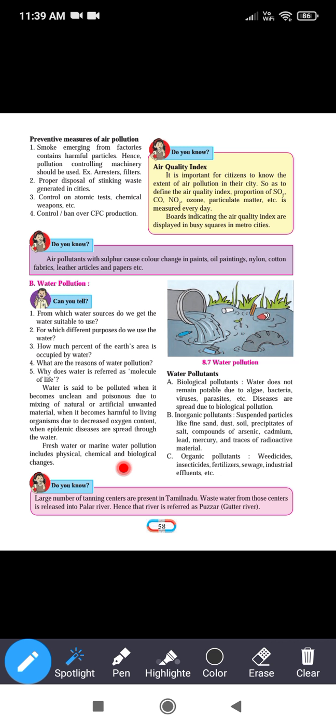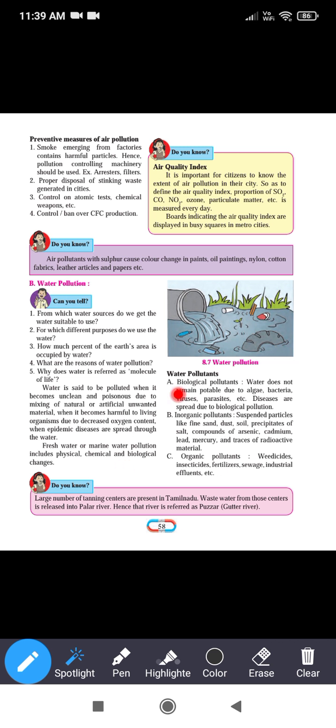It means the physical properties of the water may change, like color. Chemical properties change if chemicals are mixed in the water. Biological changes mean that the biological things present in the water are in excess or in less amount; then it is called a biological change.